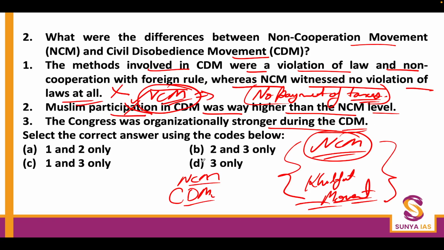By the 1930s, Congress had evolved into a full-fledged electoral outfit. Although they participated as an electoral outfit only in the 1934 election, not prior to it, they were fully able and capable of fighting elections because the Swarajists were also there. So you will see the third statement is right. So only 3, that's D, is the answer for this question.